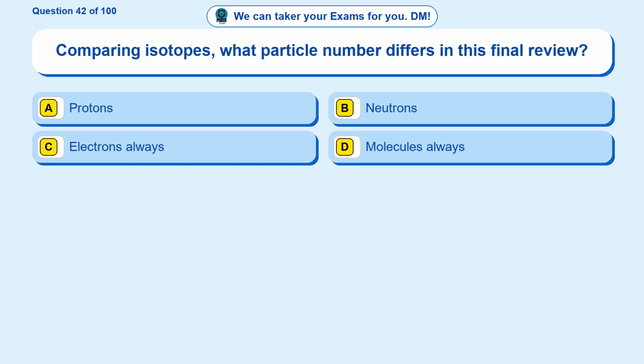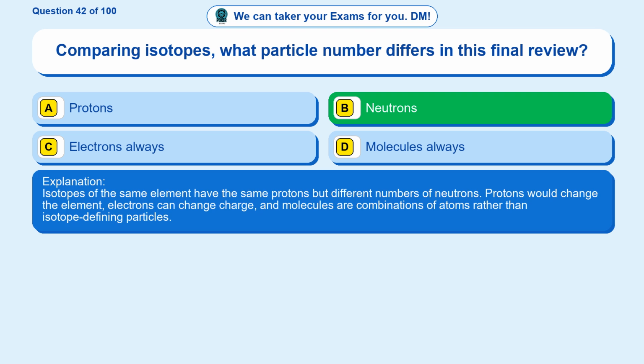Question 42. Comparing isotopes, what particle number differs in this final review? Option A, protons. Option B, neutrons. Option C, electrons always. Option D, molecules always. The correct answer is option B. Neutrons. Isotopes of the same element have the same protons but different numbers of neutrons. Protons would change the element, electrons can change charge, and molecules are combinations of atoms rather than isotope-defining particles.